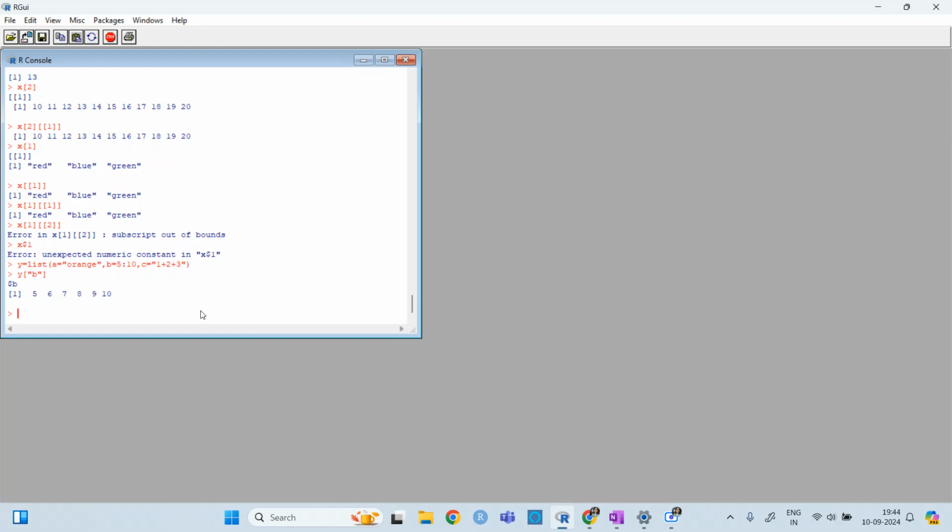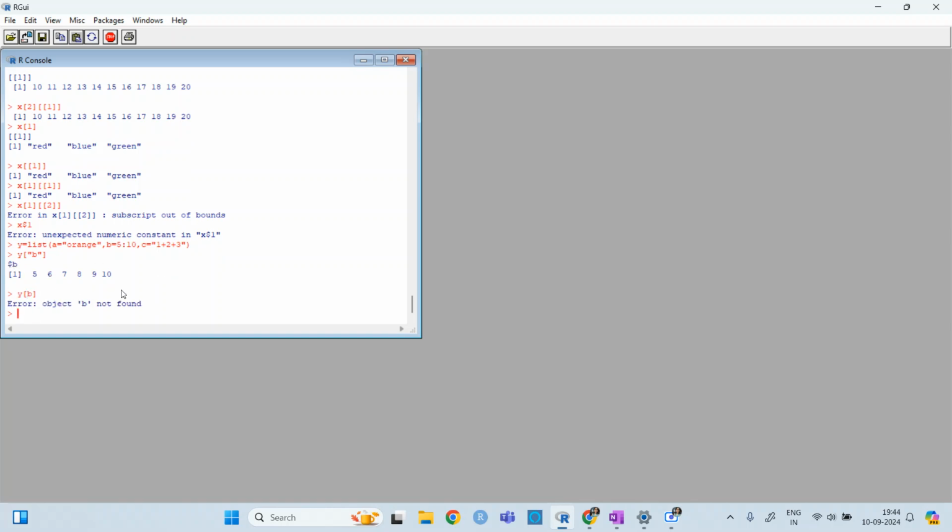It is giving like this, 5, 6, 7, 8. And here you can see you can access this. If I write P, then it will not give me anything. If I write Y double quote P, then it is giving me 5, 6, 7, 8, 9, 10.